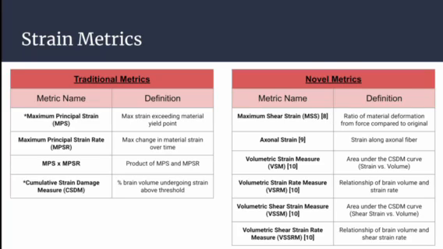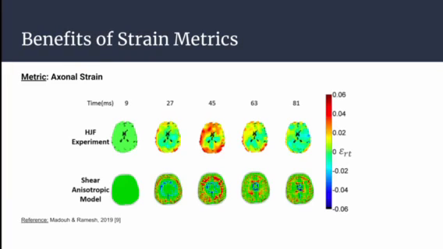of experimental findings from cortical damage, to volumetric strain and shear strain metrics, which were developed from the CSDM curve and outputted more accurate strain distributions over the whole volume of the brain. We can see this in direct use here. The top row shows experimentation that relied on acceleration profiles only to model brain strain, and the bottom row uses axonal strain as a strain metric, producing higher resolution strain distributions and better injury prediction.